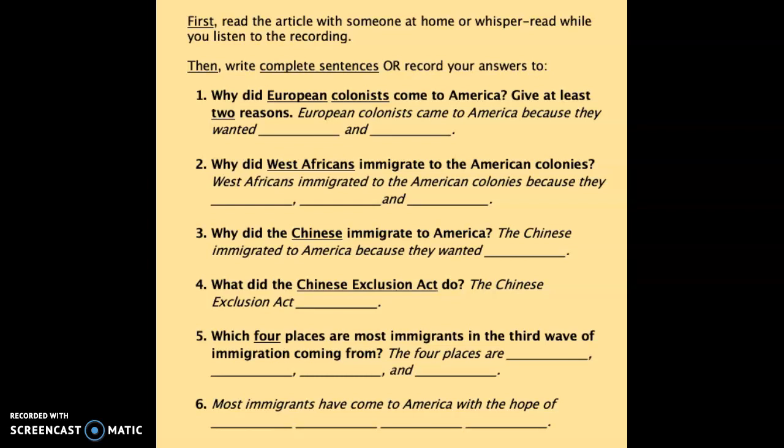Number 5 says, which 4 places are most immigrants in the 3rd wave of immigration coming from? You can use the sentence starter, the 4 places are blank, blank, blank, and blank. So I'm looking for all 4 places that are mentioned in the article for number 5.